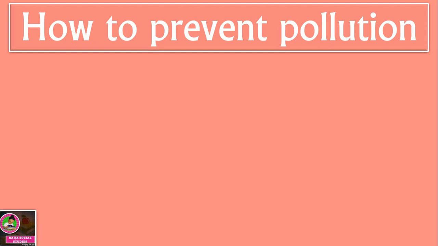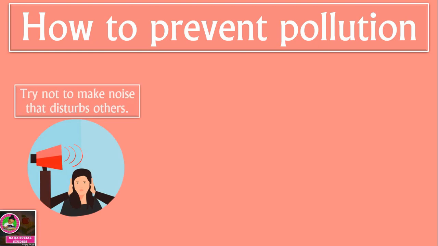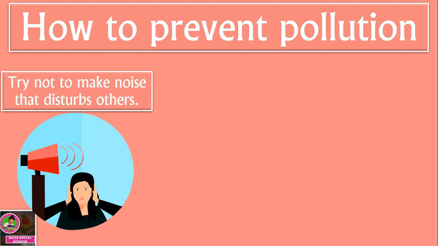Now, we have learned what pollution is. We have learned about the different types of pollution. Now, how do we prevent pollution? That is the next thing we want to learn. Can you think about it? How can you prevent pollution? Do you have ideas? Well, I'm going to share some of mine and then compare it with yours. Now, this is one way. Try not to make noise that disturbs others. Think about it. How can you try not to make noise that disturbs others? Think about it and do that.